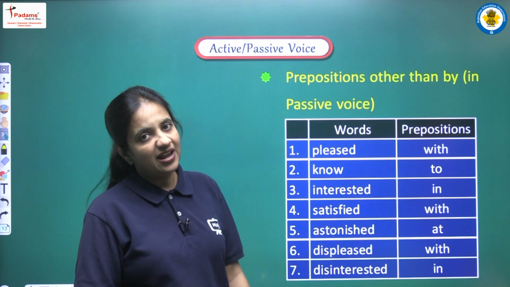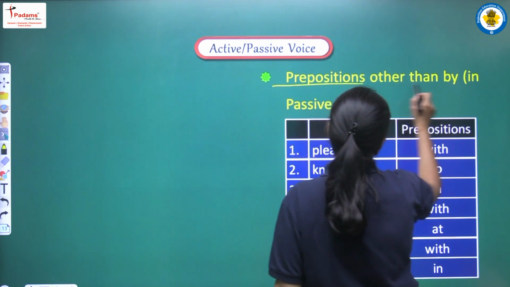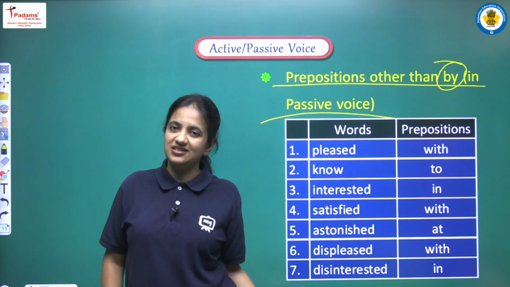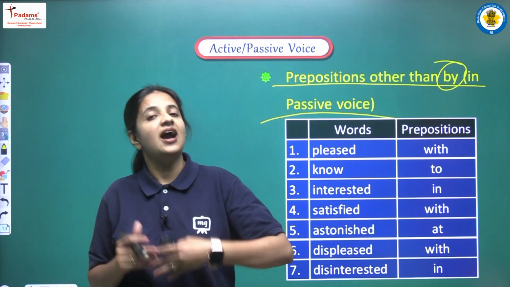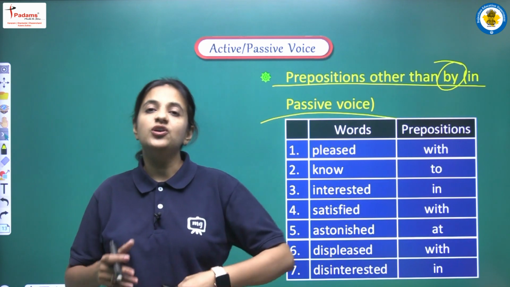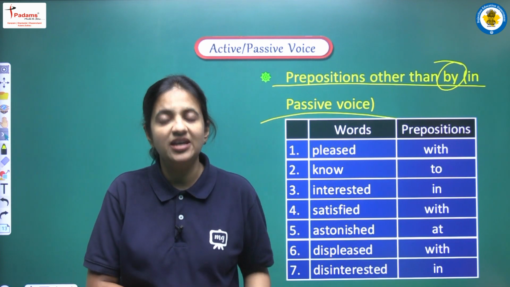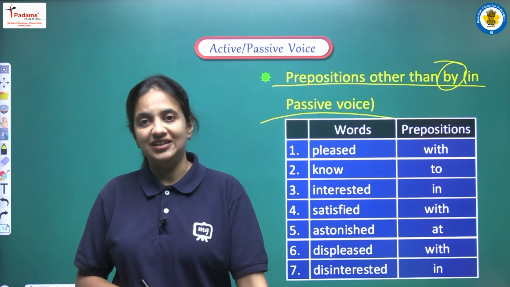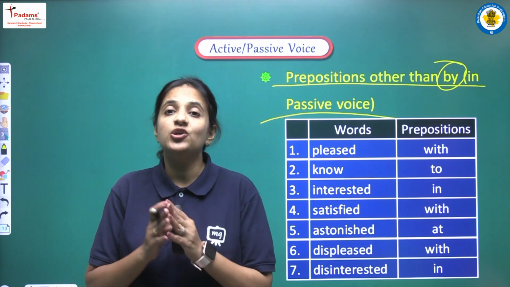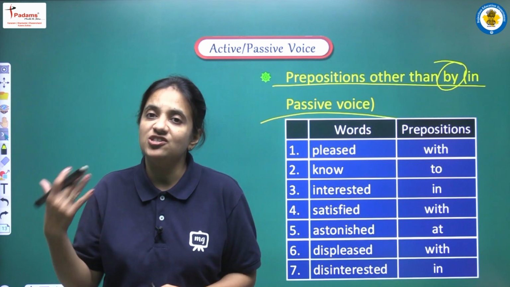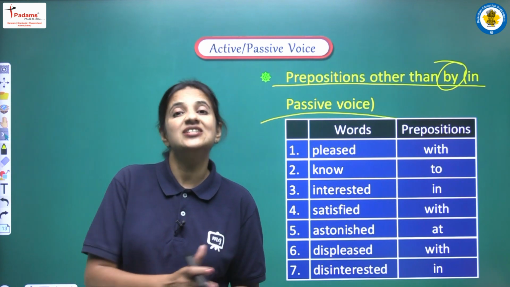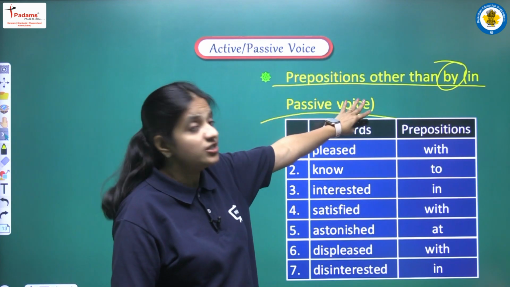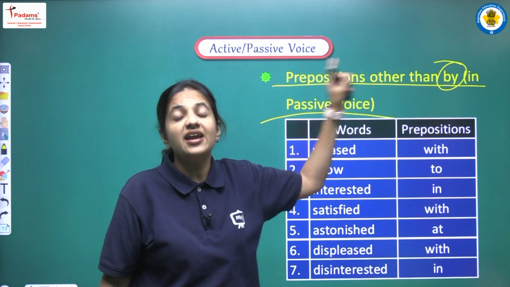Now the next point that we are having here is prepositions other than by in passive voice. So this is the thing that I have discussed with you in the previous videos, that there are certain conditions where, when we add the subject in passive voice, generally in examples we always use by, yes, but I have told you earlier that there are certain cases when we don't use by, but in the place of by we use some other preposition. So now we are having that topic, what prepositions we have to use in the place of by and when.